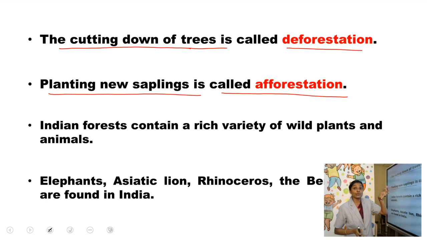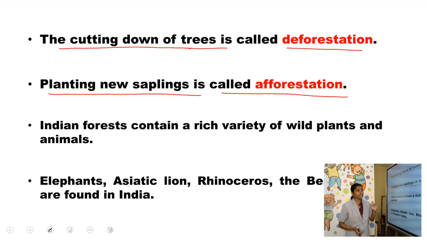So that is new saplings. Planting new saplings is called afforestation. Planting new plants or trees is known as afforestation. When the trees are being cut down, it is known as deforestation, and when we are planting new trees or plants, it is called afforestation.